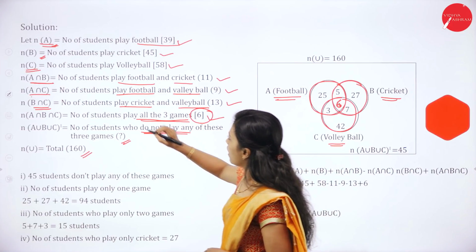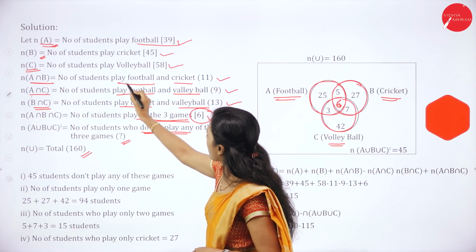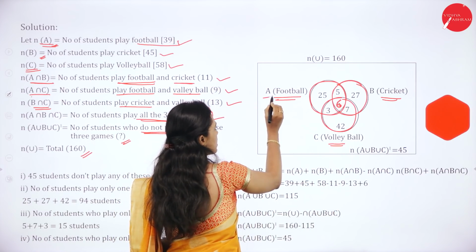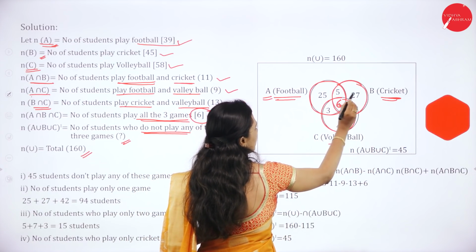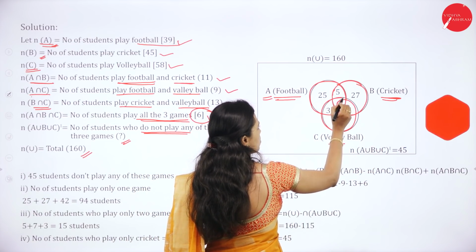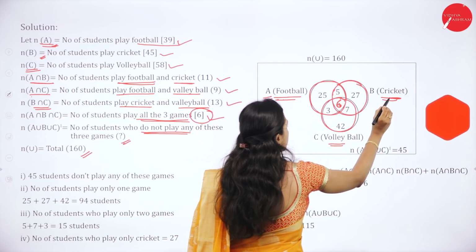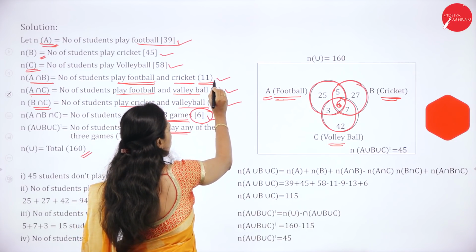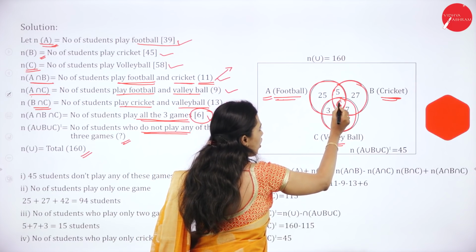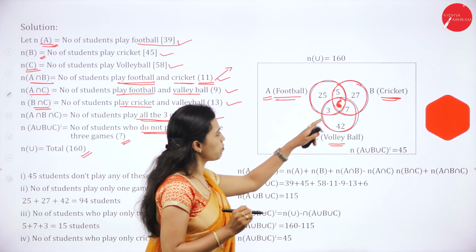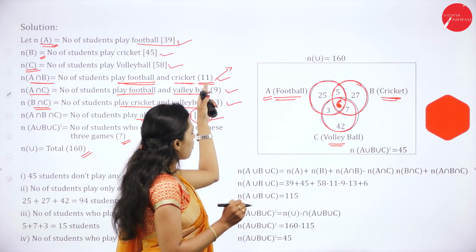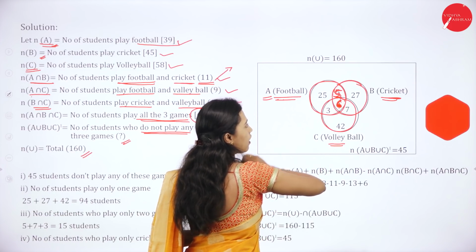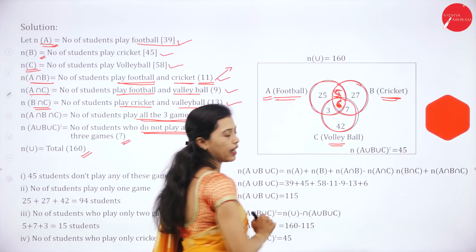Then 2 games. A intersection B. Play football and cricket. Football and cricket means A intersection B. This is A, this is B. So intersection means this area. So number of students who play both football and cricket is 11. Out of 11 students, 6 play all the 3 games, right? So 11 minus 6 is 5. 5 students play only football and cricket.